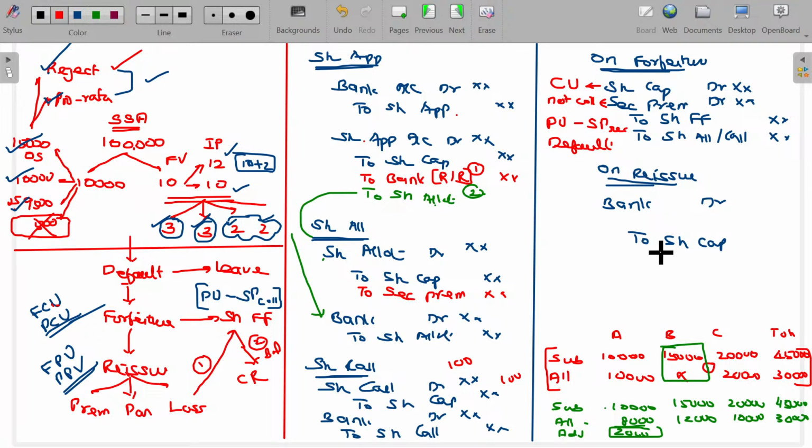At what value will you record share capital here? At what value? Come on, text me, online students. At what value do we have to credit the share capital account? In case of bank, it's the collected amount, no problem. But at what value share capital? Yeah, so, paid up value.